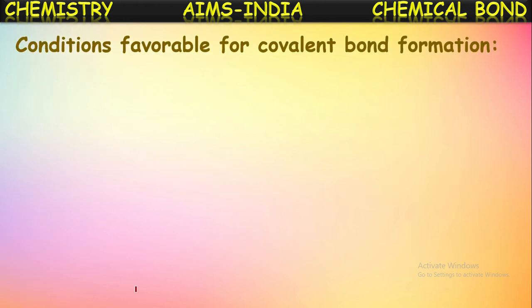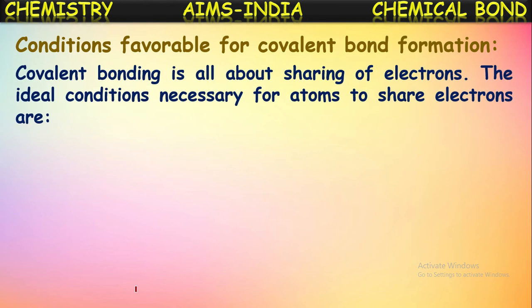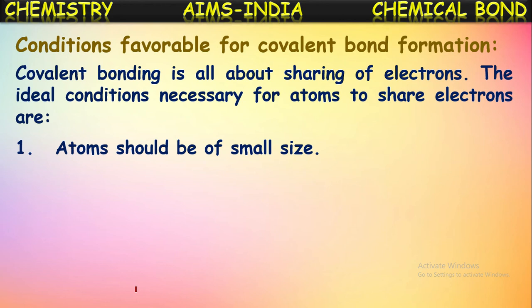Conditions favorable for formation of a covalent bond. Let us see under which conditions a covalent bond is formed easily. Covalent bonding is all about sharing of electrons. The ideal conditions necessary for atoms to share electrons are, one among them, the atom should be of small size. Yes, it is one of the conditions because atoms should share the electrons. So if they have smaller size, they can strongly share the pair of electrons between them.